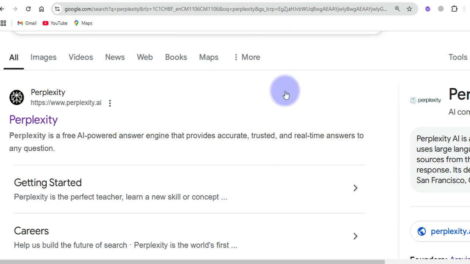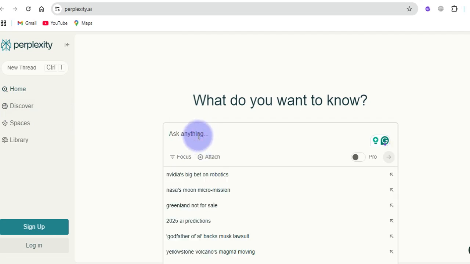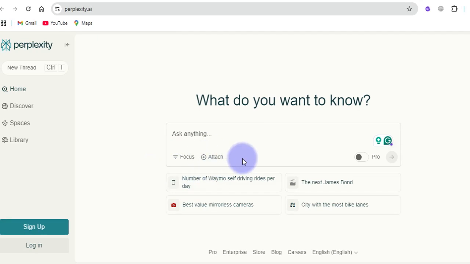The next tool here is a tool called Perplexity. It looks like this based on the URL front end, and this is the URL here. And the front page of this looks like this. And of course, what do you want to know? You can ask any question here, especially for students, and you can discover other related things. And with this search box here, you can perform specific searches and ask specific questions inside here, and it is going to give you all the things, of course, which you request in terms of the questions you have asked.